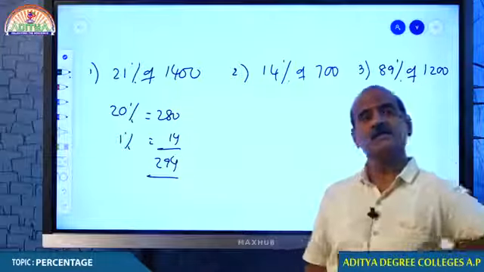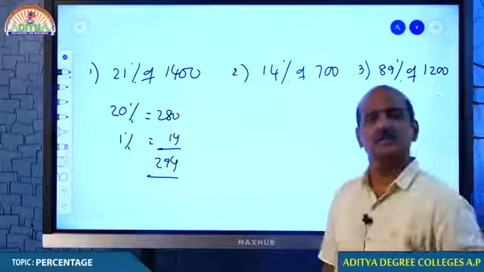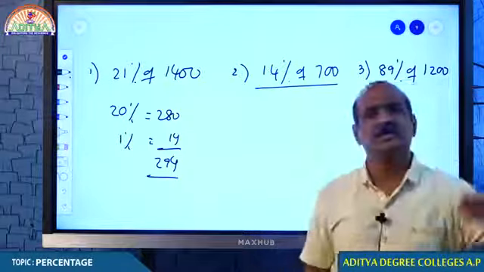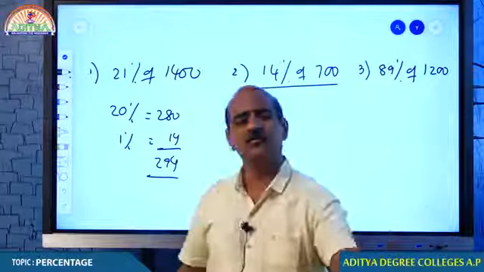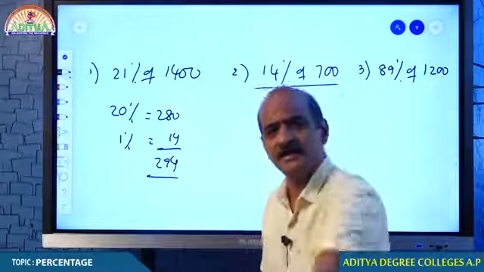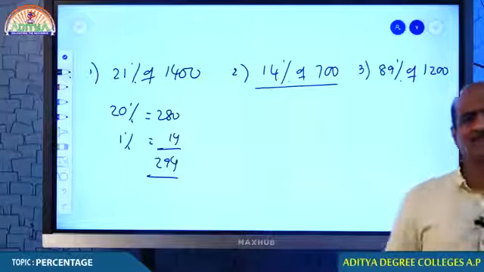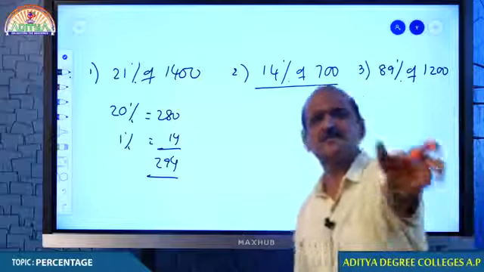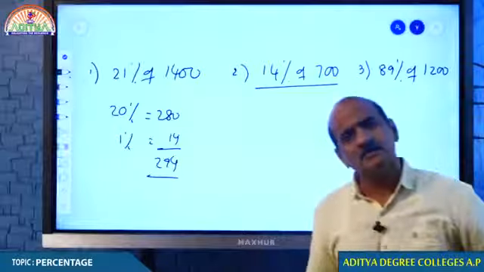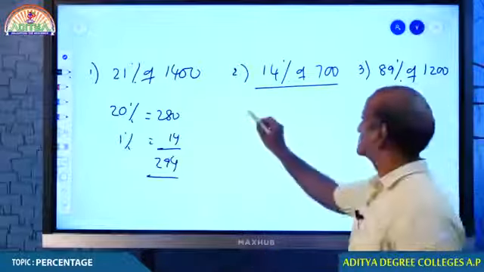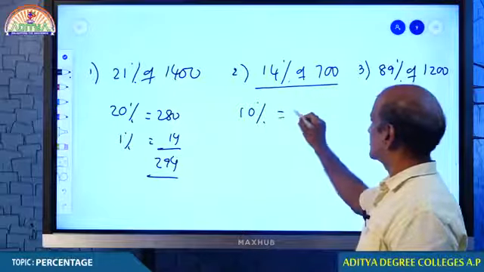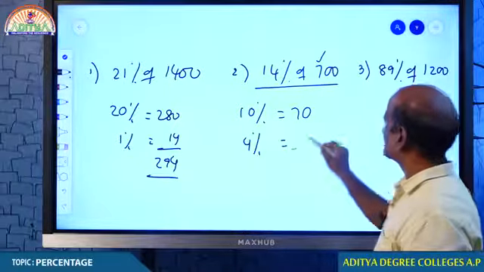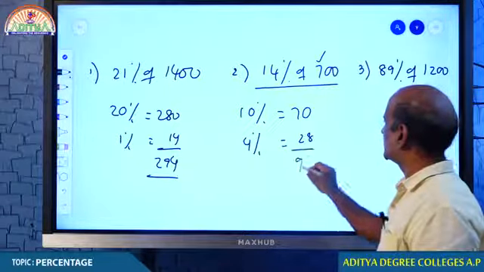After some time you get used to this. Slowly you will be getting some confidence. Should I tell you how much is 14% of 70? 10% is 70, 4% is 28, your answer is 98. Check it out. Am I right? 10% is 70 and 4%, because every 1% is 7, 4% is 28. Answer is 98.